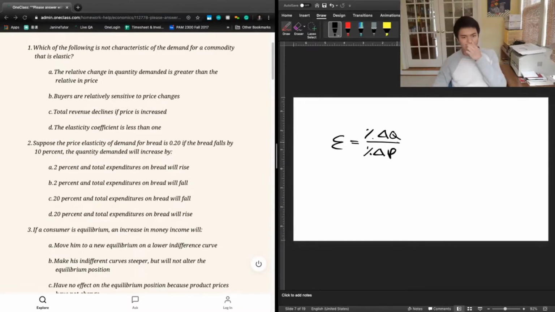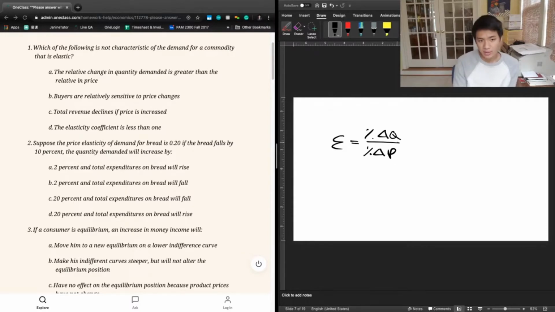So A says that the relative change in quantity demanded is greater than the relative change in price. And so when we say a commodity is elastic, we say that its elasticity coefficient is greater than 1. And that means that the percent change in quantity demanded must be greater than the percent change in price in order for this to be an elastic good. And so A would be a characteristic of an elastic commodity, and so that is not going to be a correct answer here.